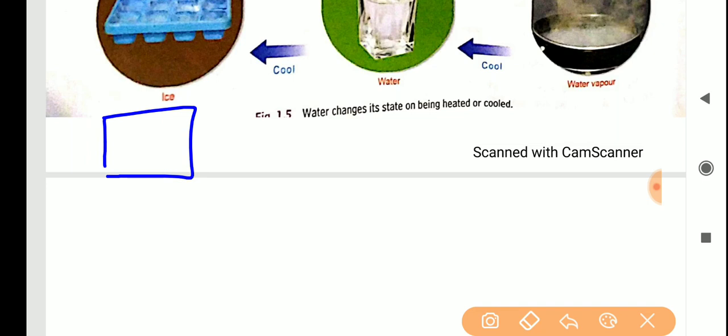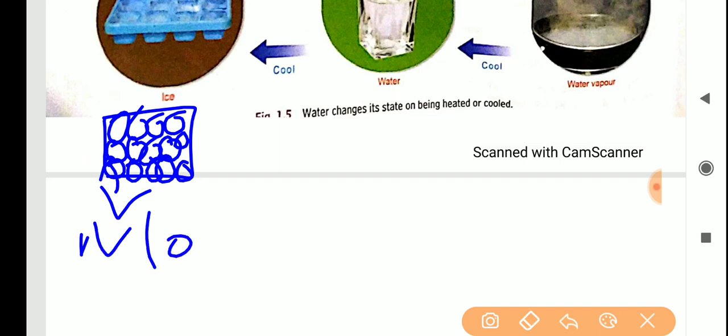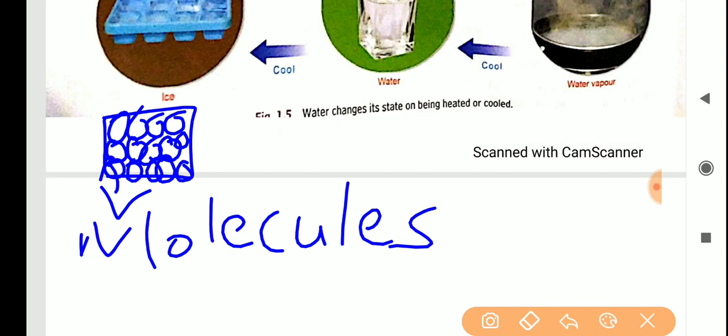So in a solid state the particles will be very closely packed. That is why it is called a solid state. These particles are known as molecules. The small tiny particles present in a matter are called molecules.